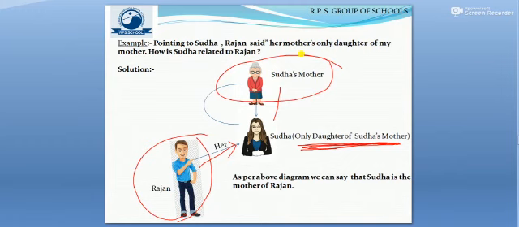That means the daughter of that old lady is Sudha, and as per the diagram and relation, we find that Sudha is Rajan's mother. So as per the diagram, we can say that Sudha is mother of Rajan.